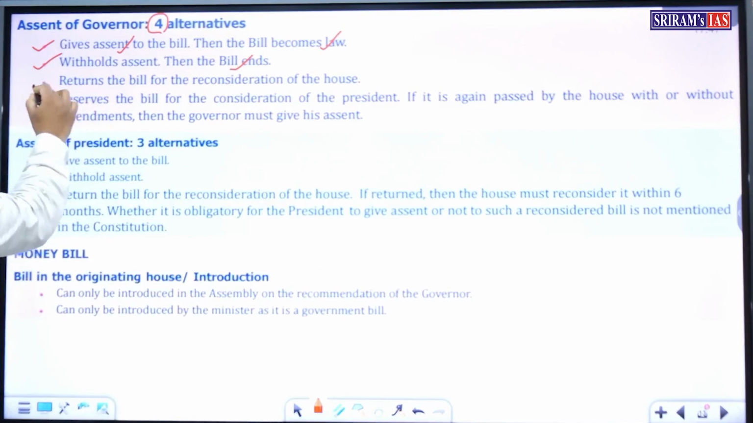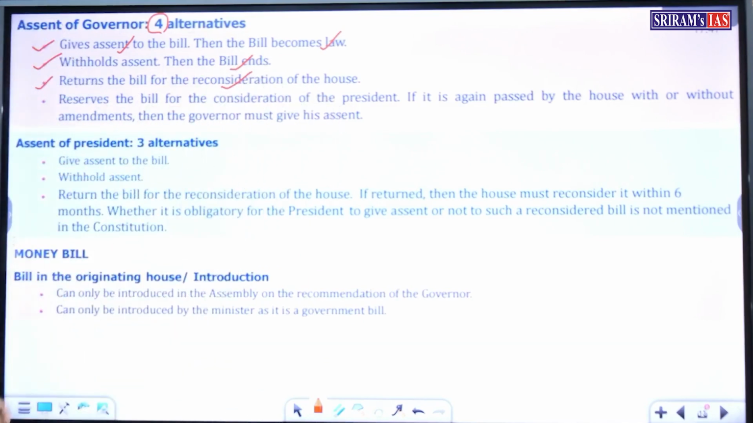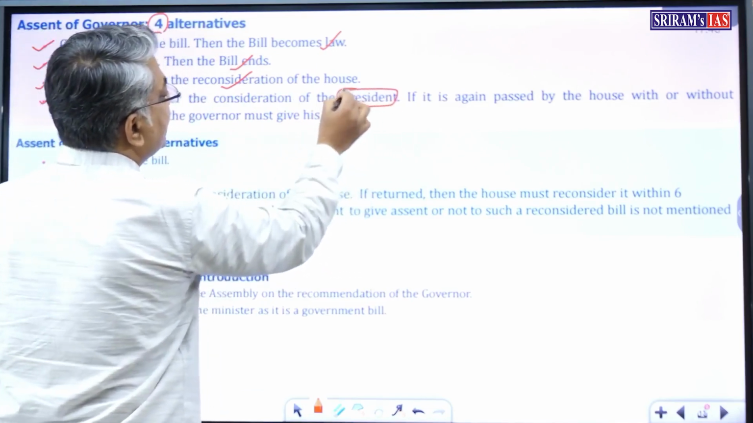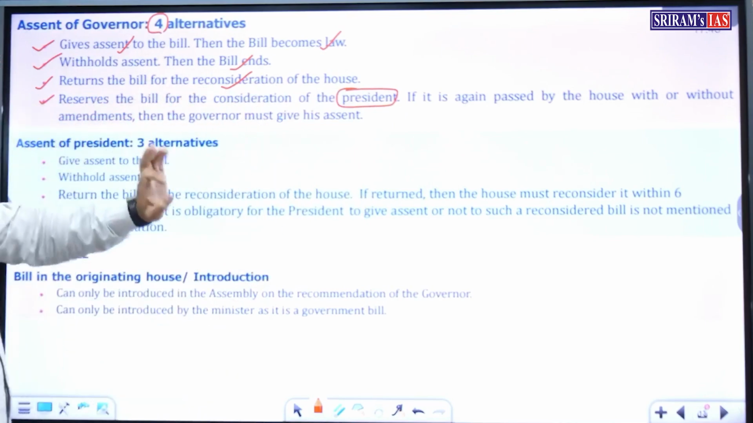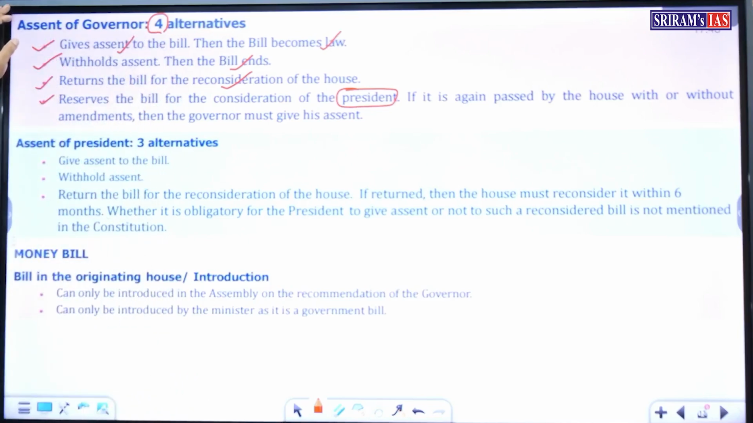He returns the bill for reconsideration of the house. Okay. He reserves the bill for the consideration of the president. So, what are the 4 alternatives that the governor has when the bill is passed by both the houses and sent to him for his assent?